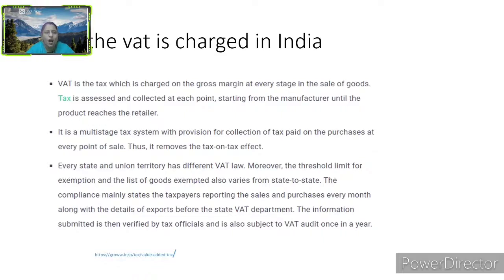Now let us see how the VAT is charged in India. VAT is the tax which is charged on the gross margin at every stage in the sale of goods. Tax is assessed and collected at each point starting from the manufacturer until the product reaches the retailer.